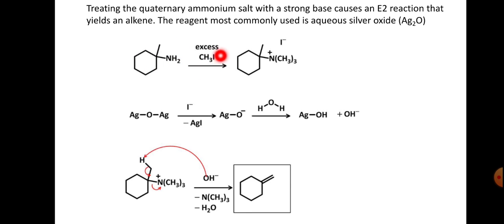This can be converted to a quaternary ammonium salt, and treating with Ag2O, I minus and AgOH, this OH can react here, and we get cyclohexene, this is the alkene, with another CH2, cyclohexene substituted with one CH2.